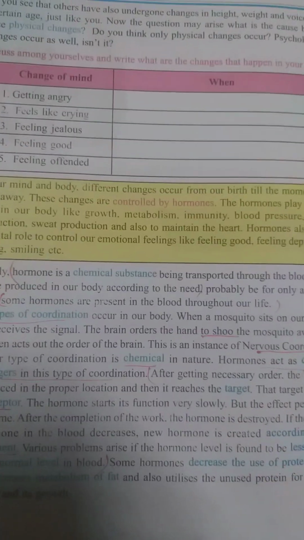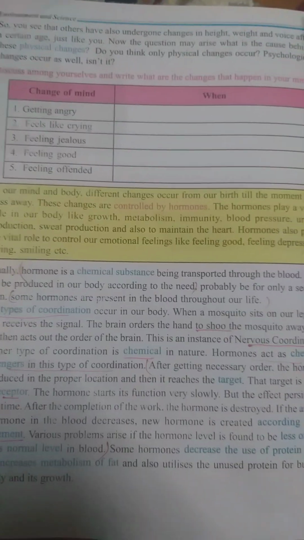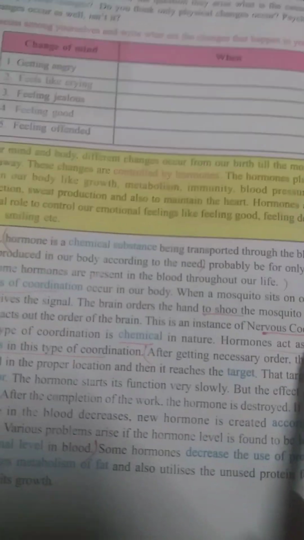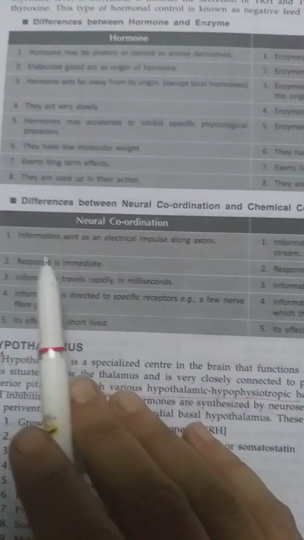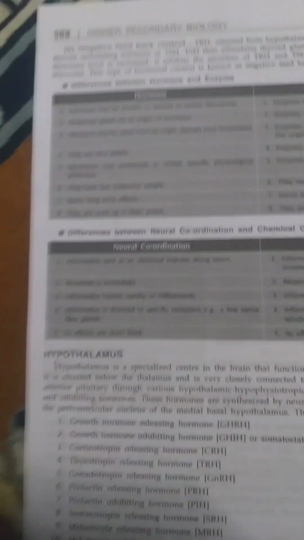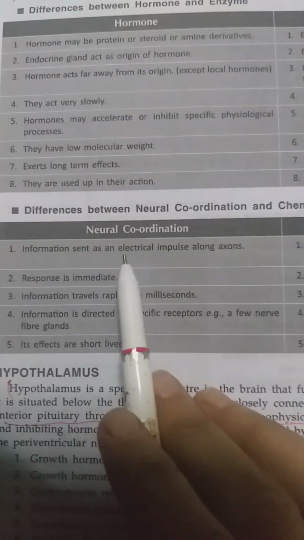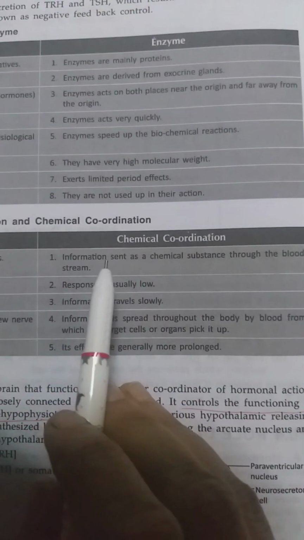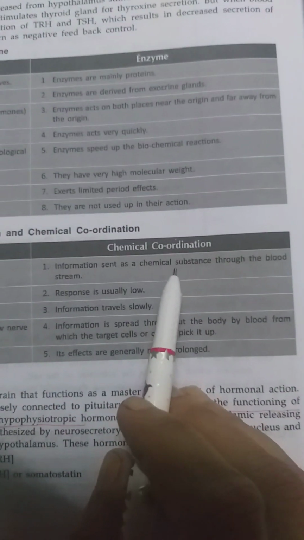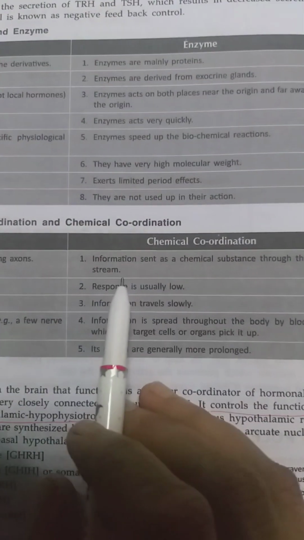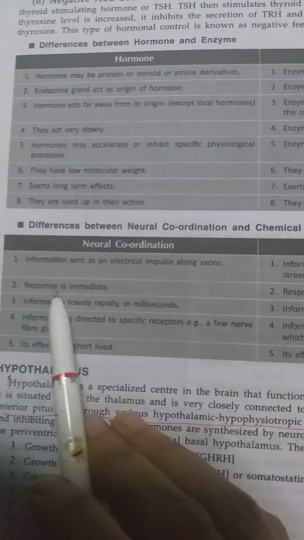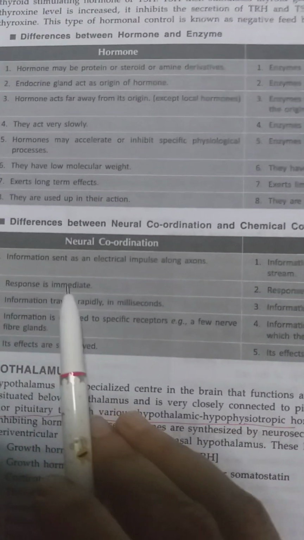There is another type of coordination known as neural or nervous coordination. Now I will discuss what neural coordination is. Here the information is sent as an electrical impulse, but in the case of chemical coordination, information is sent as a chemical substance through the bloodstream. In neural coordination, the response is immediate.